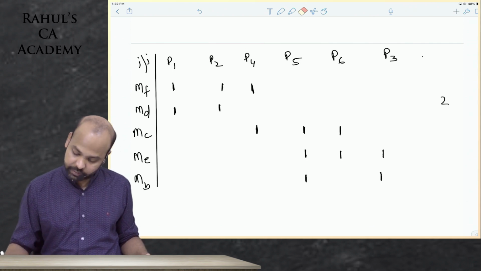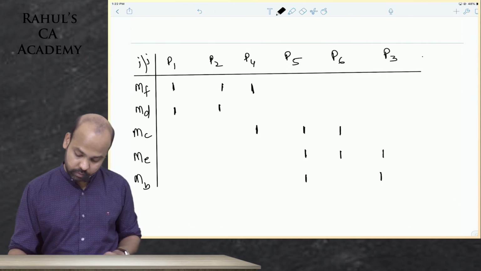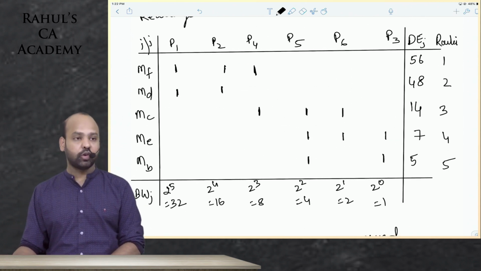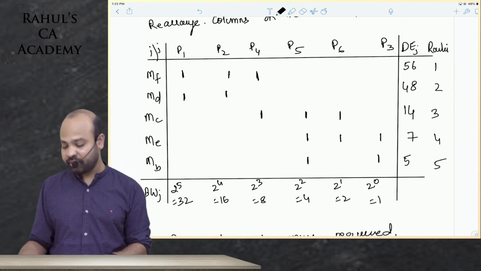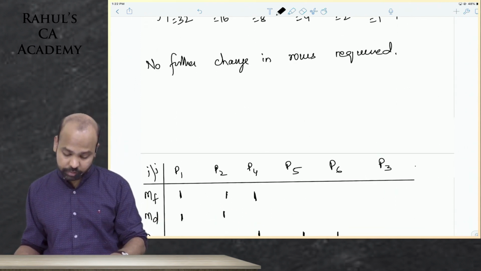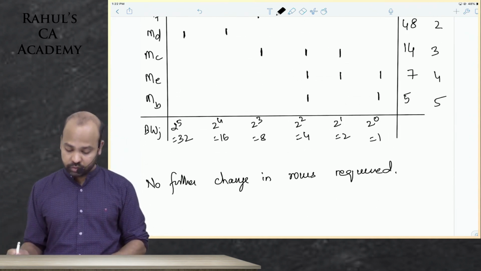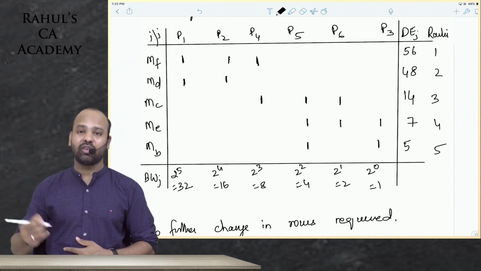One second, guys. Just in case you're not done with this, beta, you can pause the screen and copy this part as well. 56, 48, 14, 7 and 5. Just in case you're not done with this, beta, you can pause the screen and copy this. So here, guys, this is the final answer. There is no further change required because the ranking is already in order.